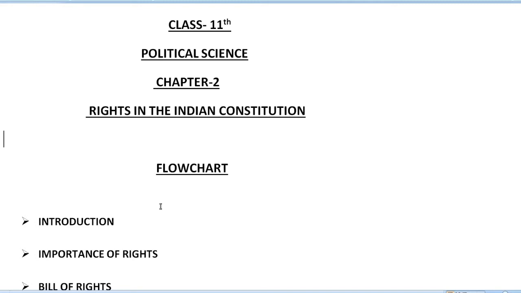So first of all, we have the introduction. Of course, our constitution is not only about the composition of the various organs of government and the relations among them. As we studied in the last chapter of this political science book of class 11, there we read about the constitution and how power is divided among the various levels and organs of the government, like the legislative, executive, judiciary, central government, state government, and the local government.